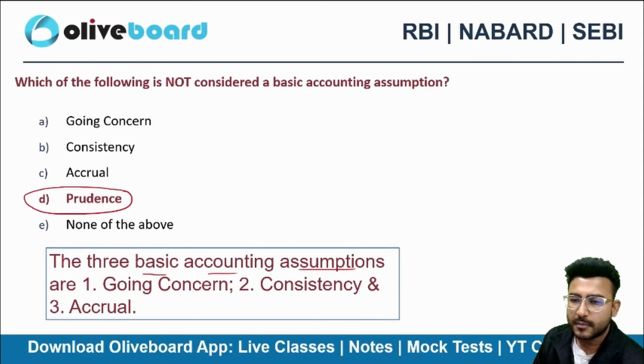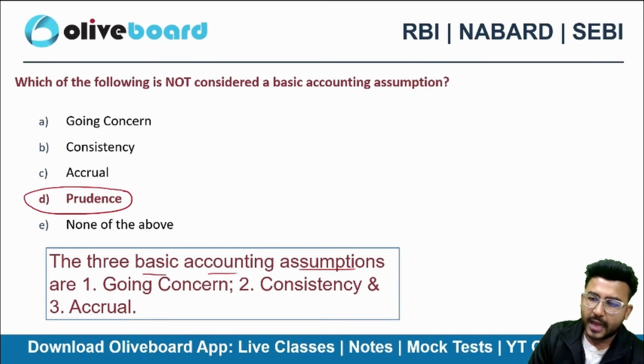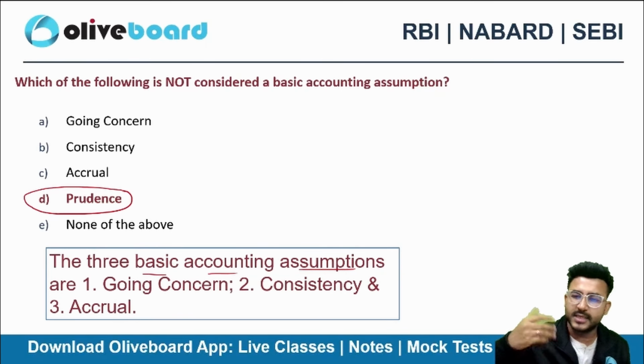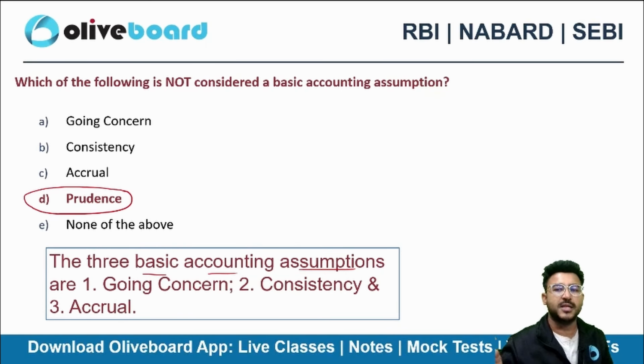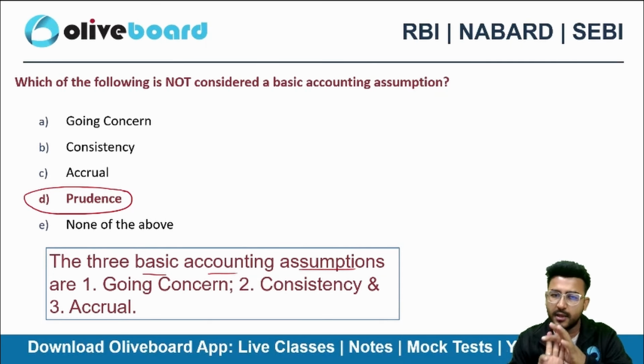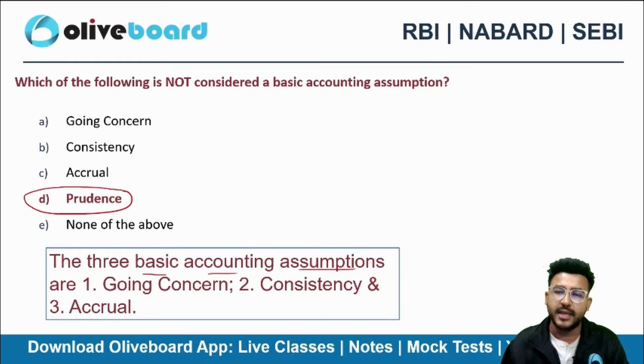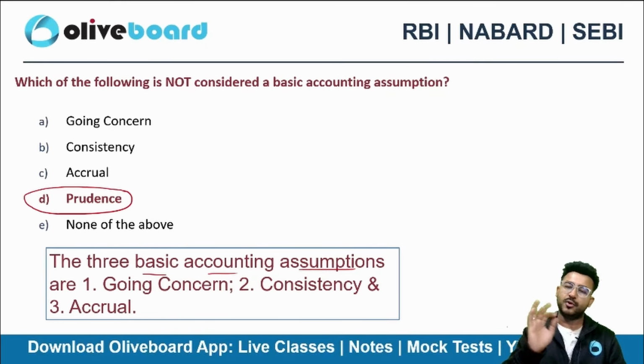Okay. So let's suppose I'm having a look at Rohan's balance sheet and P&L accounts. I will assume that Rohan must be following going concern, consistency, and accrual. So is it a compulsion? No, it's not a compulsion. It's an assumption. I'm assuming that Rohan must be following these three accounting basics. But if he is not following the basics, he needs to clearly disclose that fact in the notes to accounts.